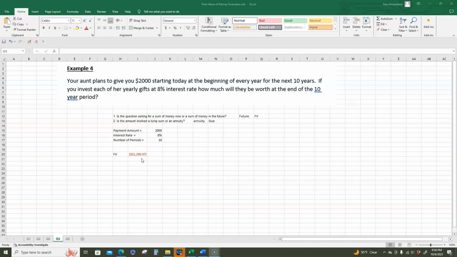So if we receive $2,000 starting today at the beginning of every year for the next 10 years and we invest it at 8% interest rate, that amount will be worth $31,290.97 at the end of the 10-year period.